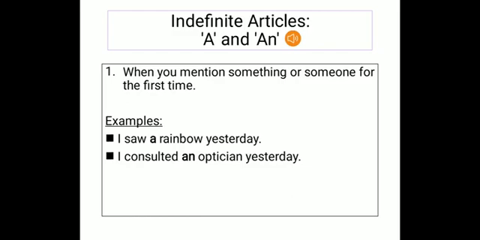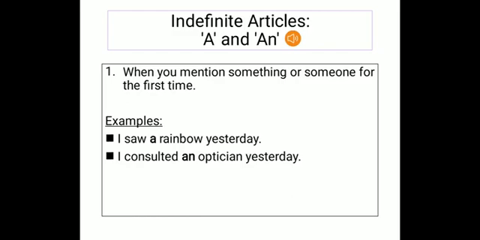When you are talking about something or someone that you haven't met before, or that you are meeting for the first time, or that the person you are talking to is not familiar with, in that case we use a or an.